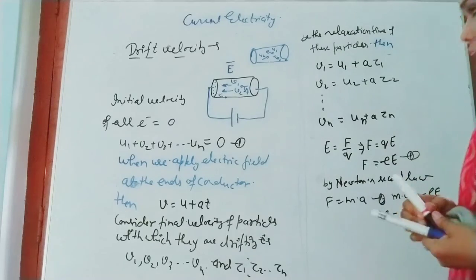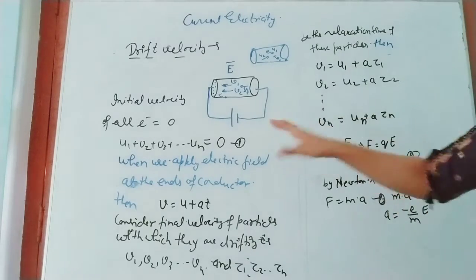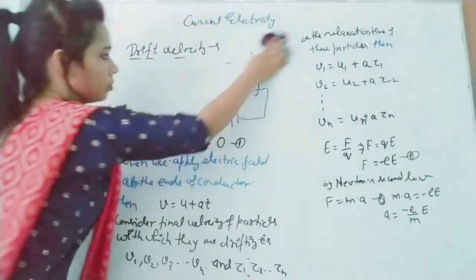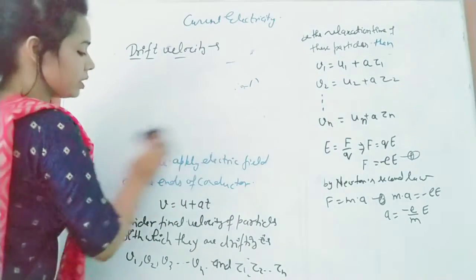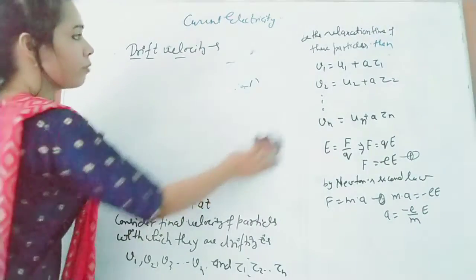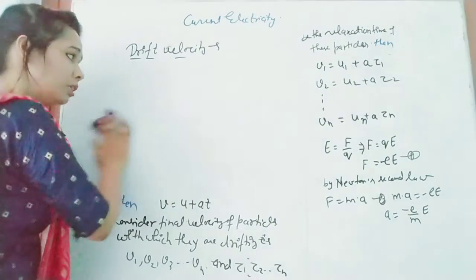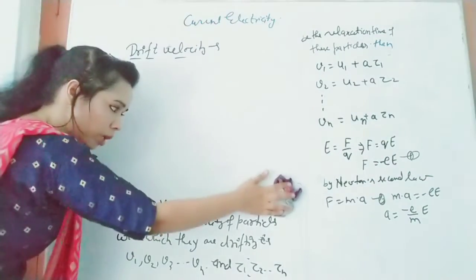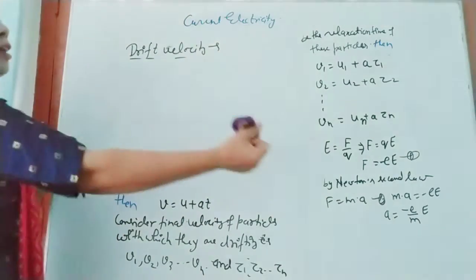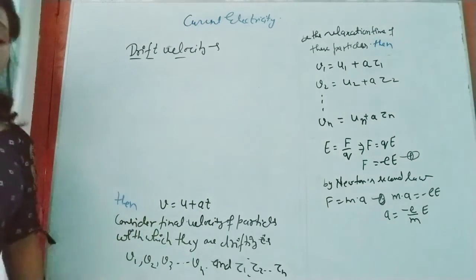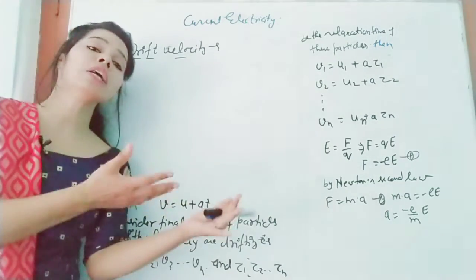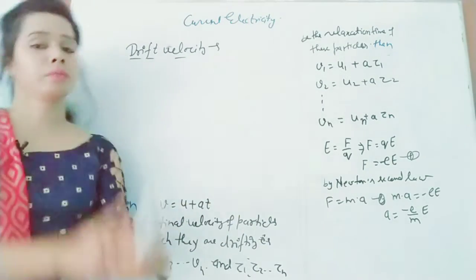Now, what is the drift velocity? Drift velocity is the average velocity of all electrons with which they are drifting. Understood?